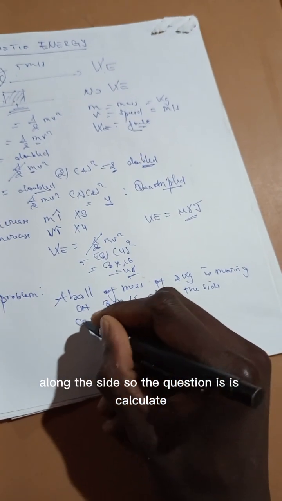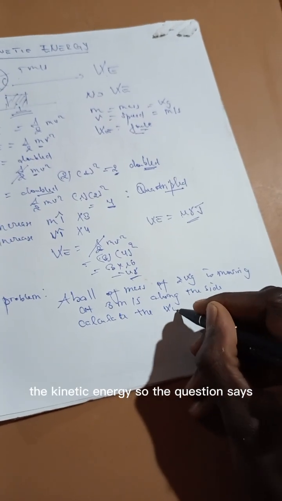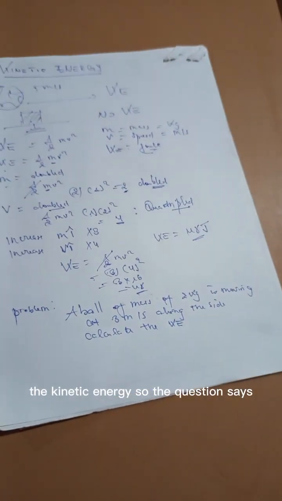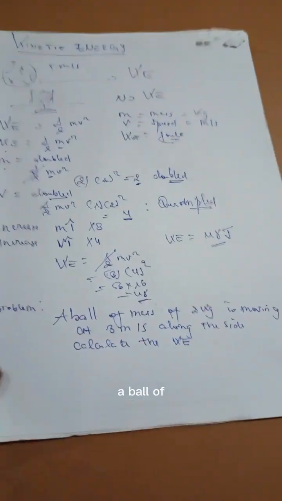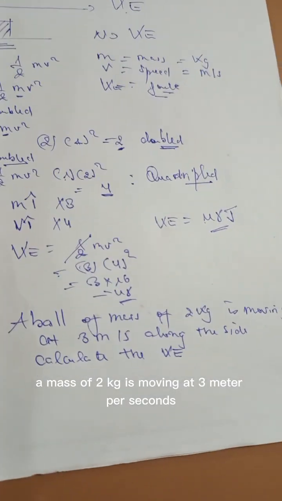The question is to calculate the kinetic energy. The question says a ball of a mass of 2 kilograms is moving at 3 meters per second along the side.